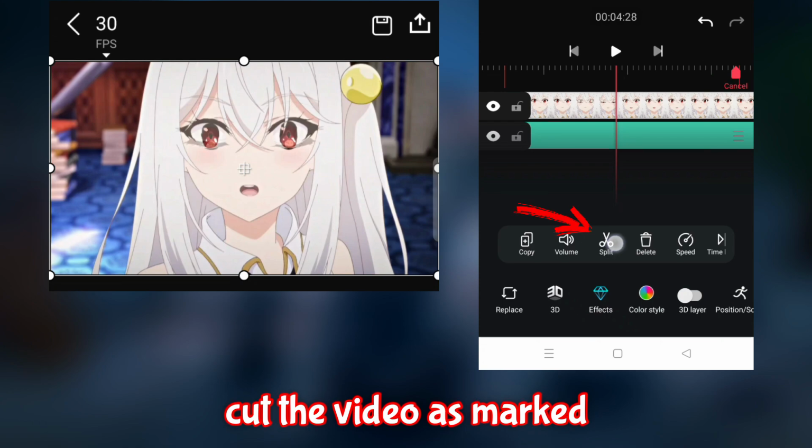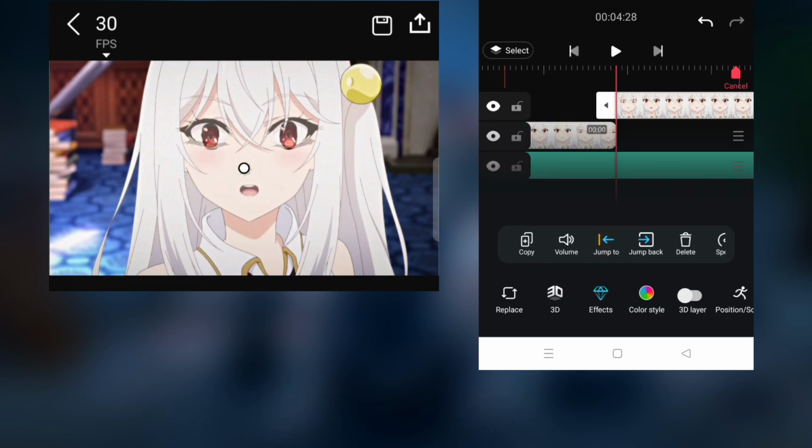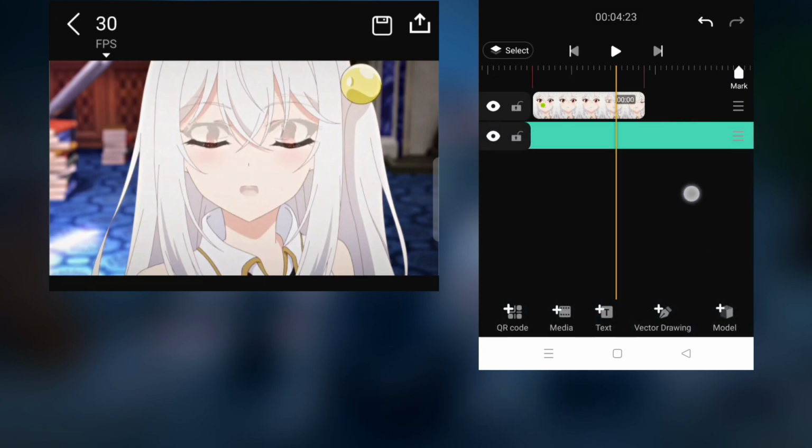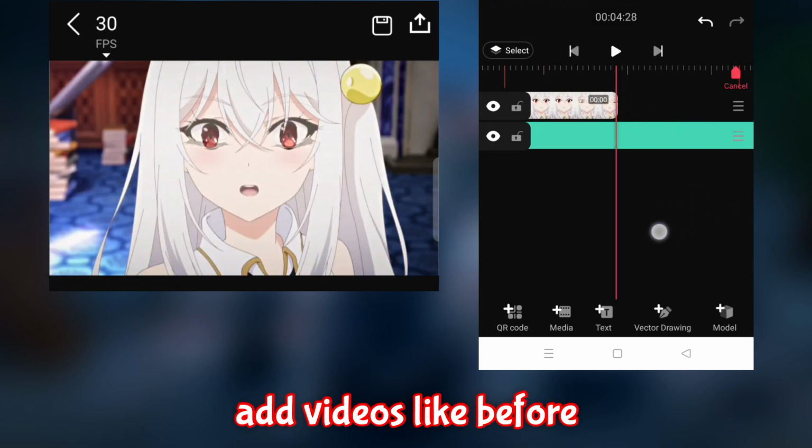Cut the video as marked. Add videos like before.